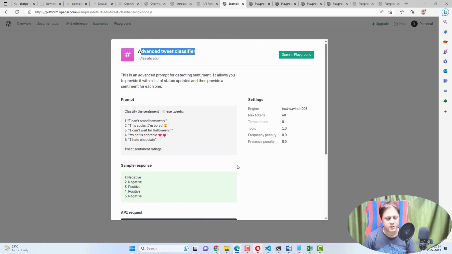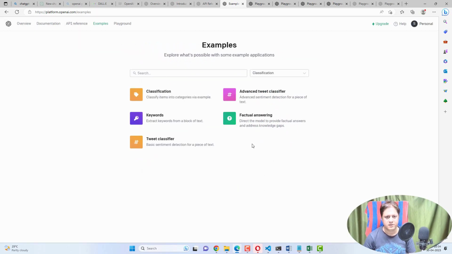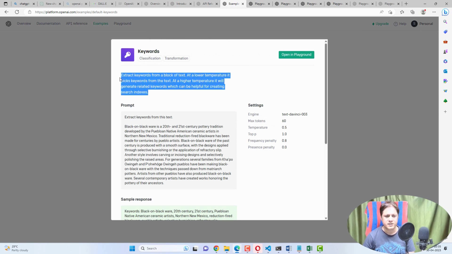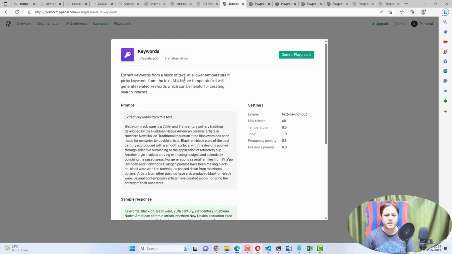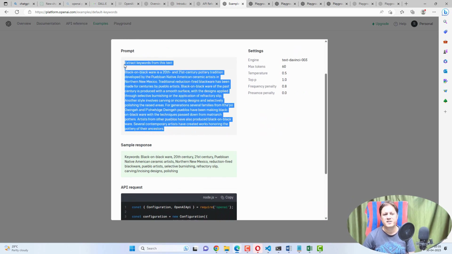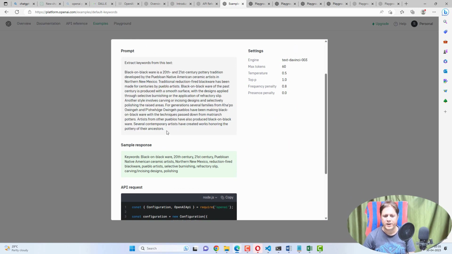So let's move on to the next example. Okay, the next example is keywords. In this example, the user is asking to extract the keywords from a block of text. Let's say there is a paragraph of 1000 characters or 2000 words, a big paragraph, and you don't have time, or you want the important keywords.